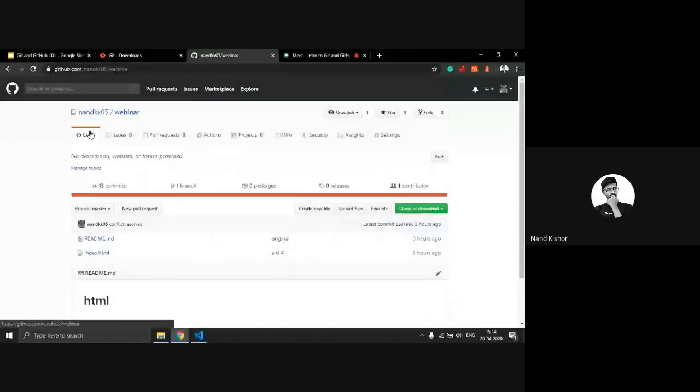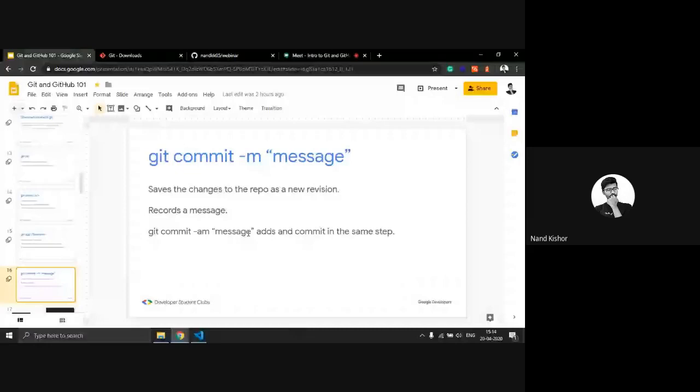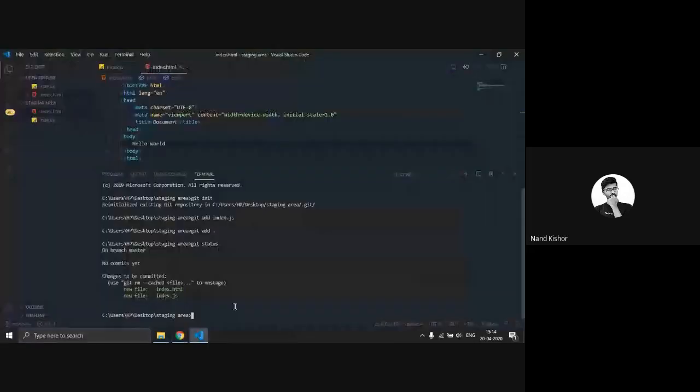Now I am also adding the command git commit, and here goes the message. Here I added "initial commit", and now I press enter.